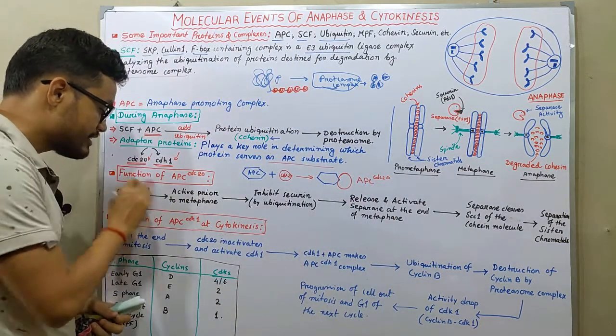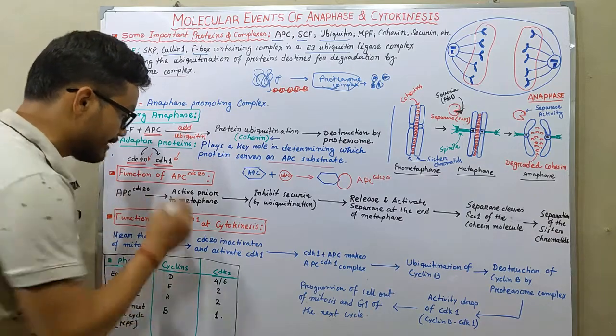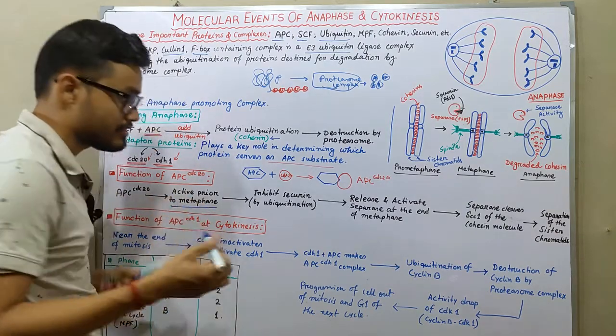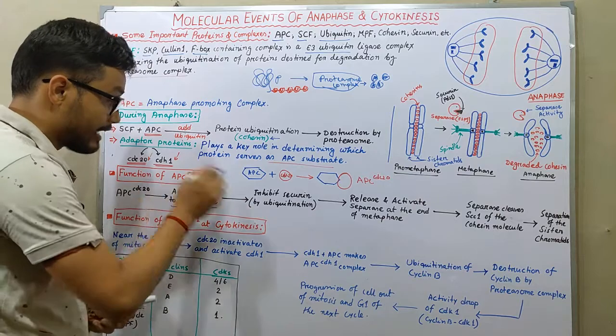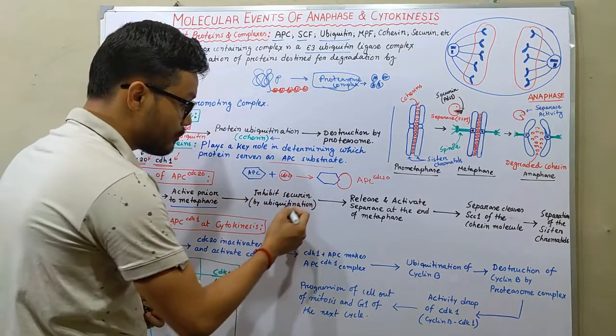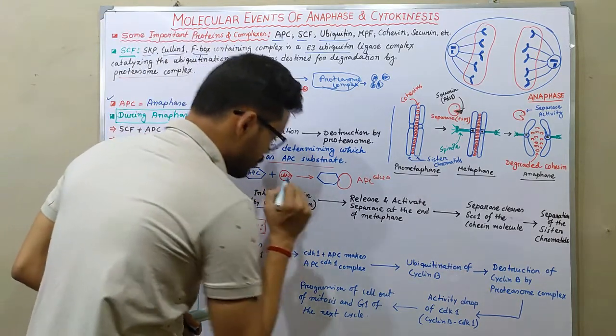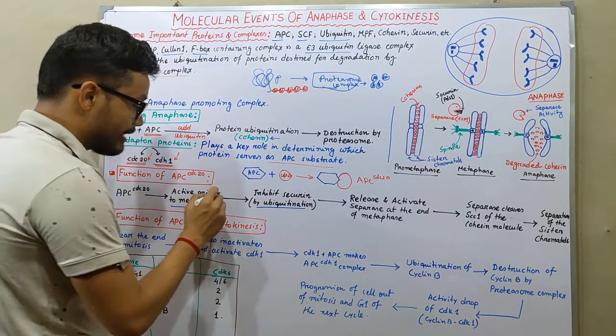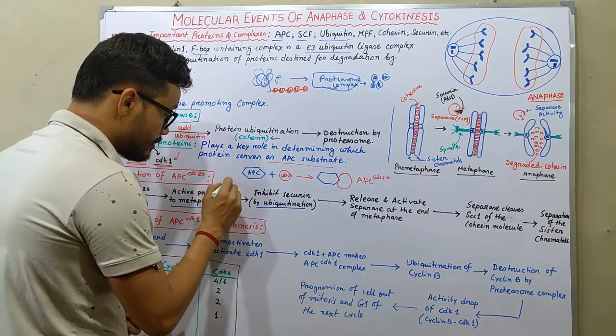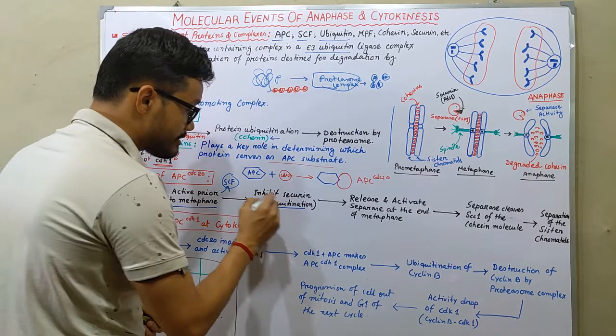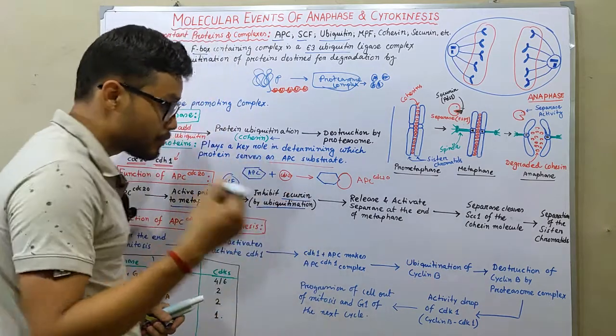Those APC-CDC20 complexes activate prior to metaphase. Just before the metaphase, they activate and inhibit the securin by ubiquitination. So they are mainly activating SCFs to ubiquitinate those securin proteins.